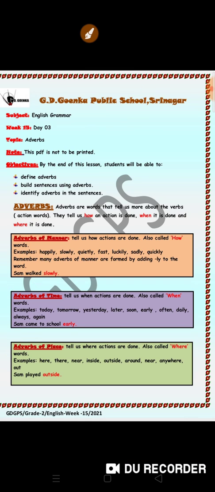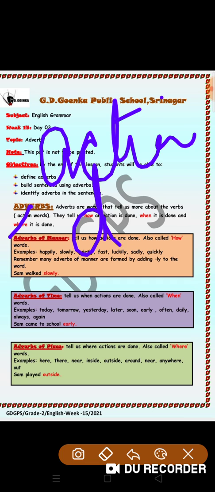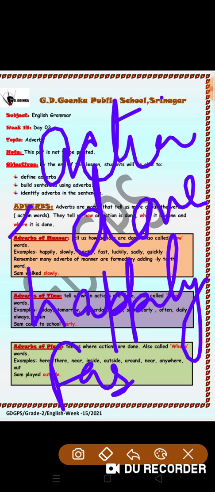Now let's start with the adverbs of manner. What does adverbs of manner mean? What does it tell us? Adverbs of manner tell us how actions are done. For example, we can say happily, fast, sadly, quickly.